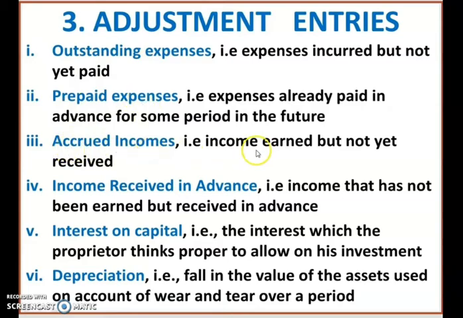Accrued income, income earned but not yet received. This income has been earned but we have not yet received the cash for that. Then income received in advance, income that has not been earned but received in advance. Okay, next is interest on capital, that is the interest which the proprietor thinks proper to allow on his investment.